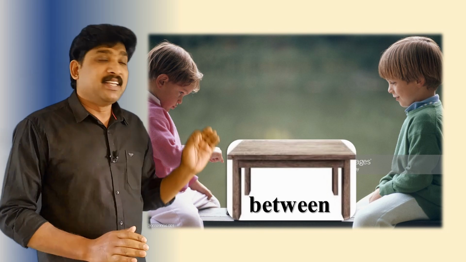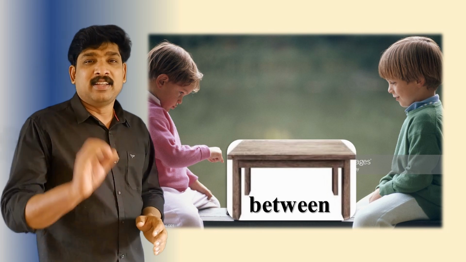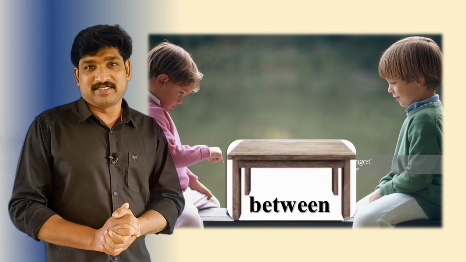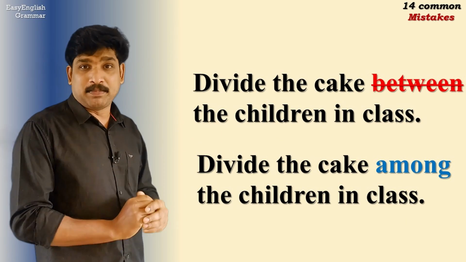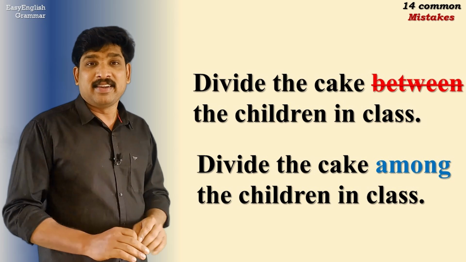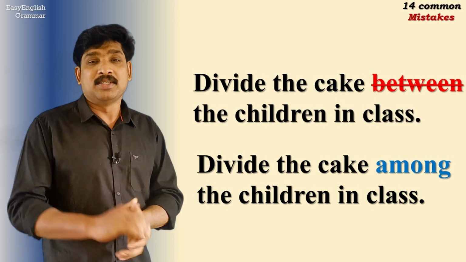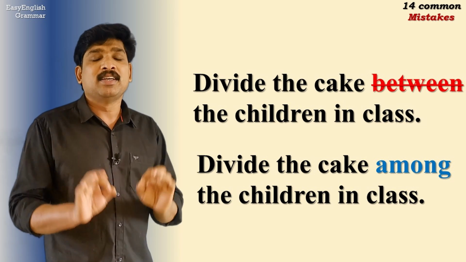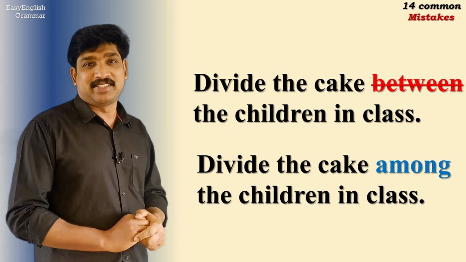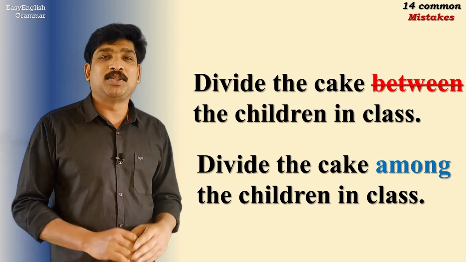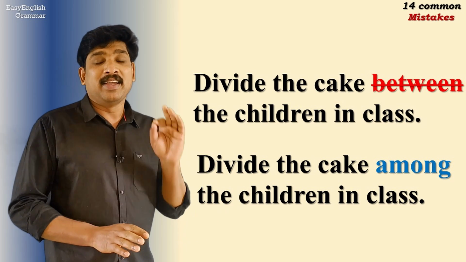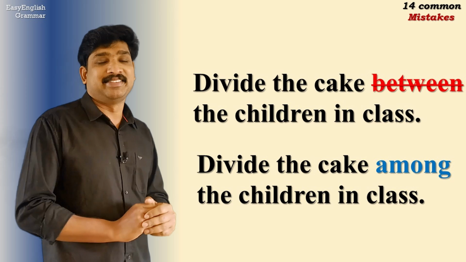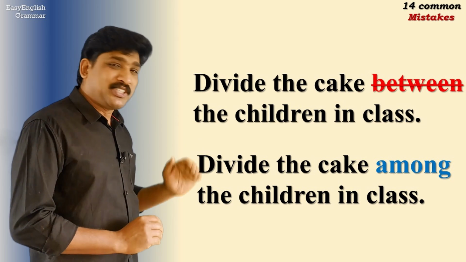Because when we say children in class, there may be more than two children. When you have to distribute something to more than two people, it's not "between," it is "among." So this mistake is about the vocabulary in the sentence. So when you distribute something to more than two people, it's not "between people," it's "among people."